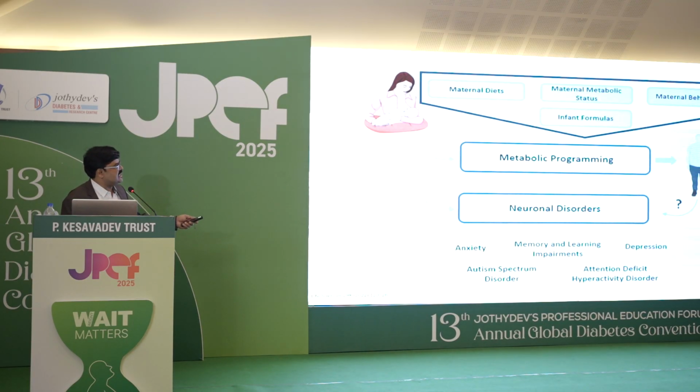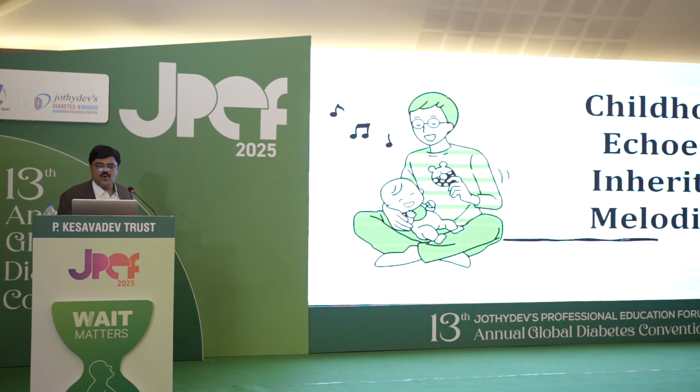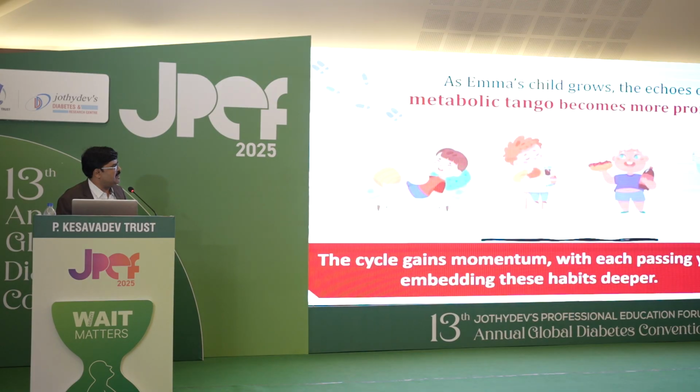So you can see in this slide how the metabolic programming happens. Maternal diets, maternal metabolic status, maternal behaviors, infant formulas, metabolic programming, all those neuronal disorders, all lead to obesity, insulin resistance and diabetes. See how the cycle is going on in a simple software lady because of her lifestyle and societal pressures. So the childhood pressures is the inherited melodies.